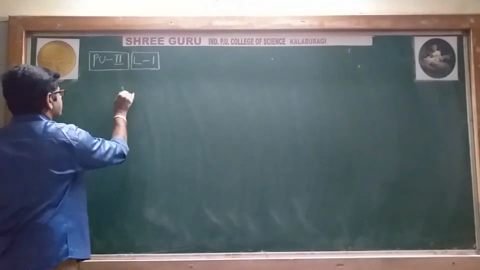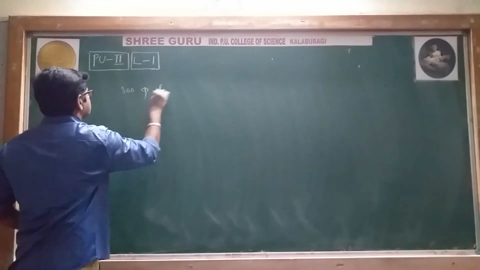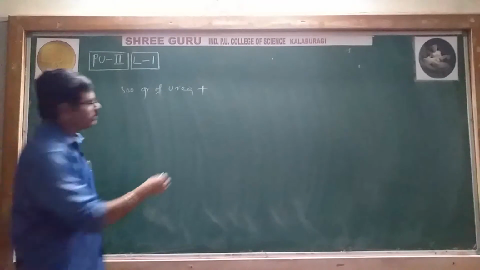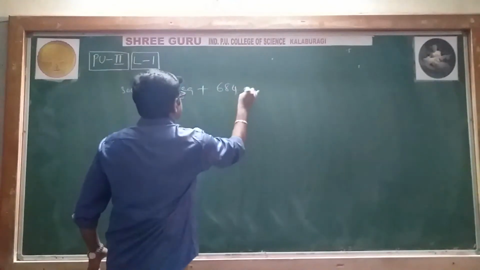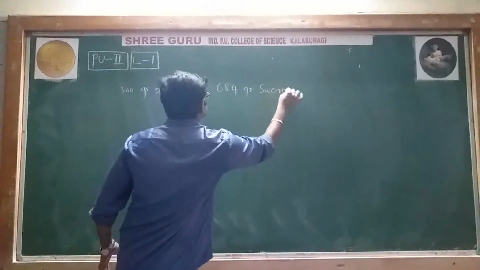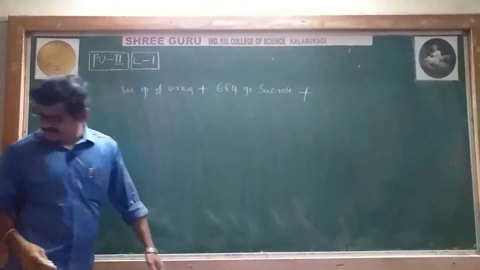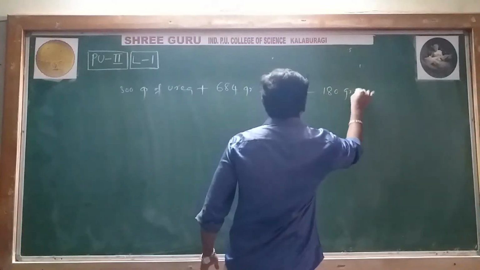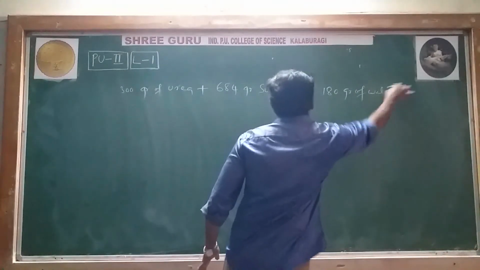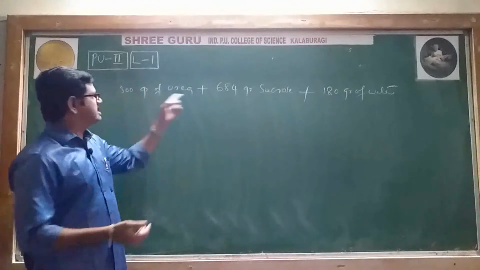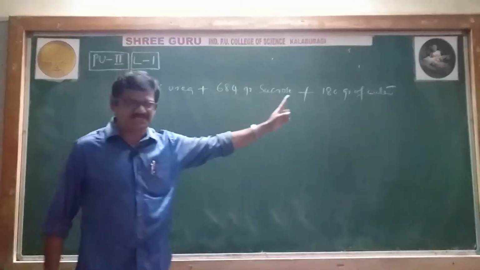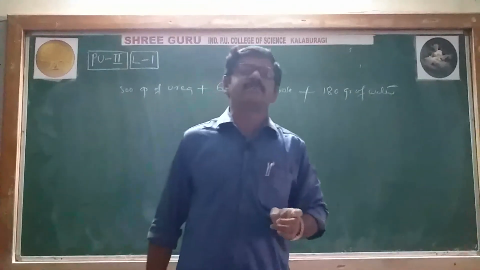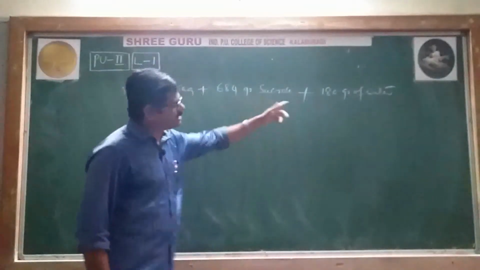One more example we'll see here: 300 grams of urea plus 684 grams of sucrose plus 180 grams of water. See here, 3 components are present in the solution, so it is a ternary solution, remember. If 2 components are present, it is a binary solution; if 3 components are present, it is a ternary solution. It is absolutely a ternary solution.